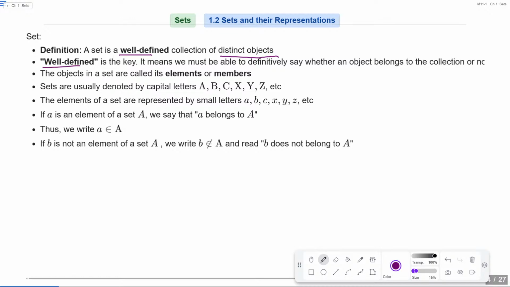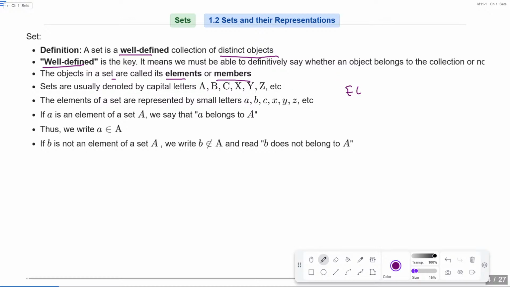So what is the meaning of well-defined? It means we must be able to say that this given collection is properly defined to us. अगर मैं कोई भी collection देता हूँ आपको, suppose I'll say students having marks greater than 40 in your class, so it is a well defined collection. आप statement पढ़ के बता सकते हैं कि it is well defined.